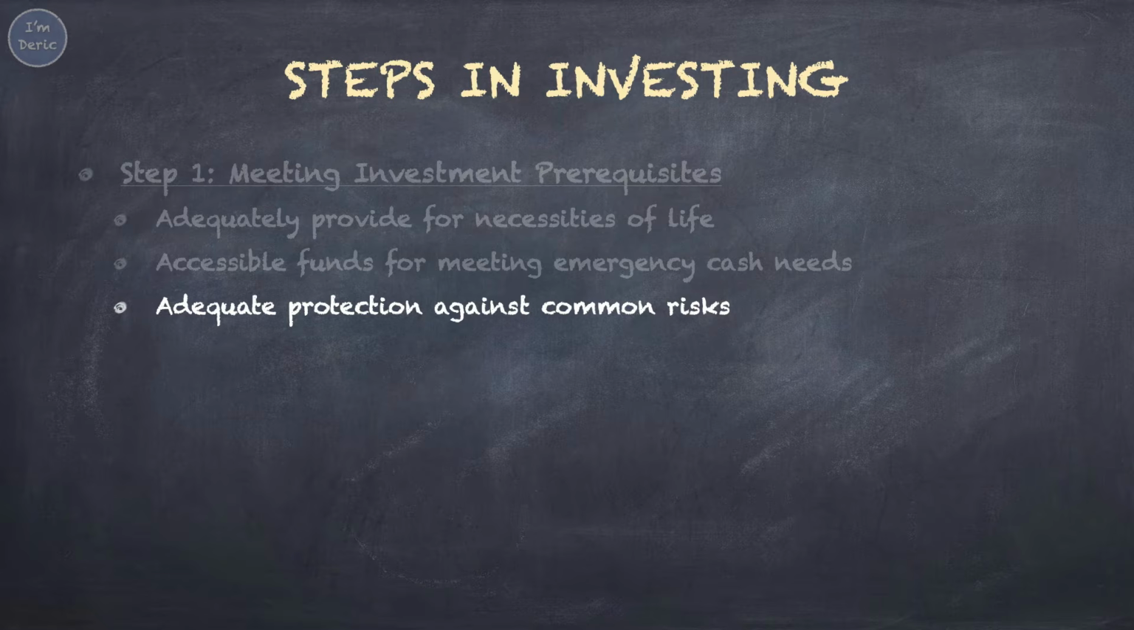Another prerequisite is adequate protection against various common risks, such as death, injury, illnesses, or disability. You can acquire the protection through buying insurance, such as life insurance, health insurance, property insurance, and liability insurance.